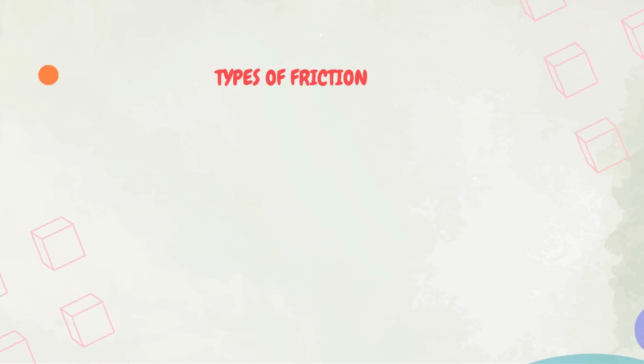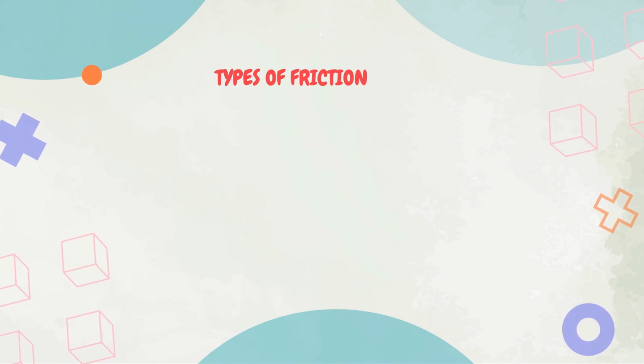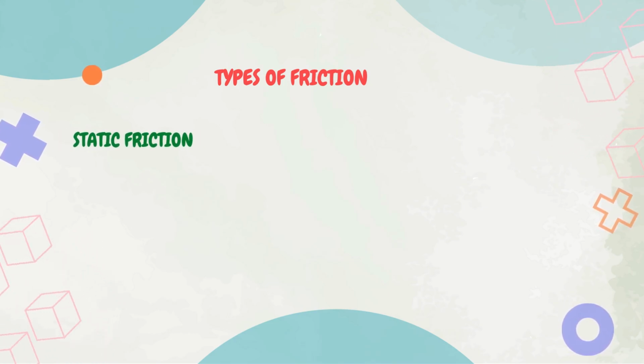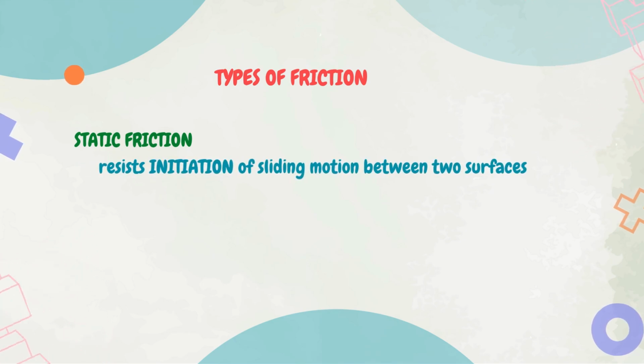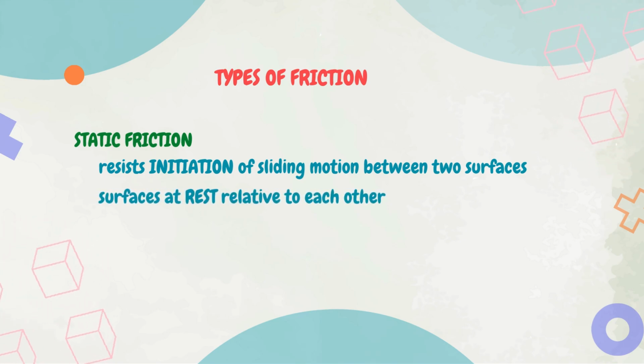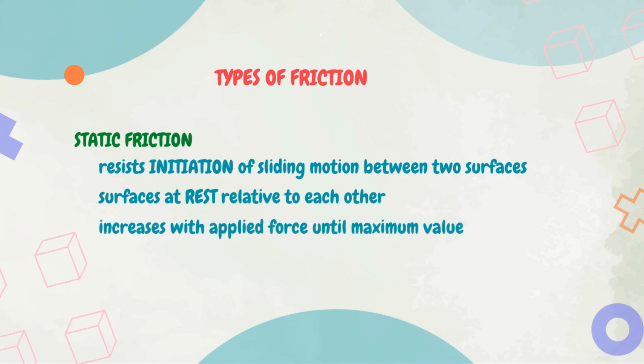Now, the types of friction. There are 4 types of friction. The first type is static friction. Static friction is the force that resists the initiation of sliding motion between 2 surfaces. This type of friction occurs when the surfaces are at rest relative to each other. The static friction increases with the applied force until it reaches a maximum value, beyond which motion begins.